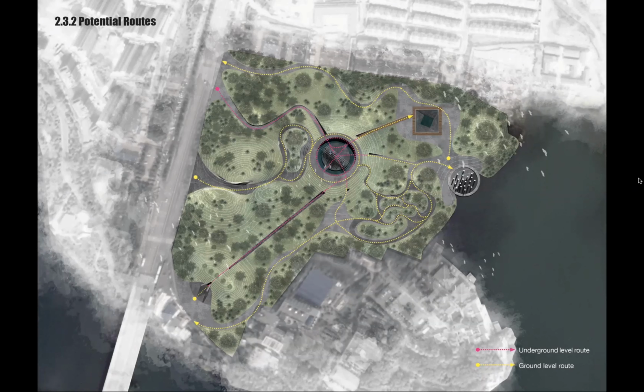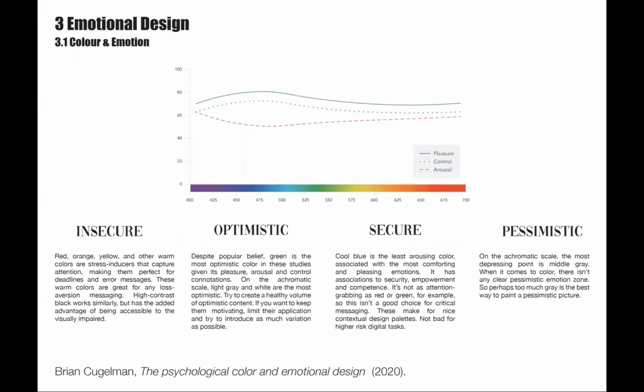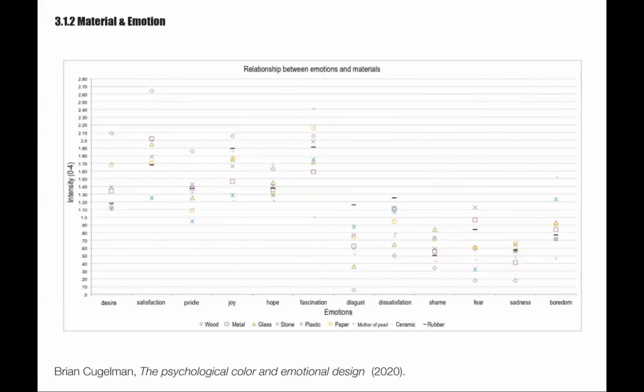Then comes the last part, experience. In this part, several AOIs in 4 different stages will be explained in detail, and the color and the material will be selected based on Brian's emotional design theory.